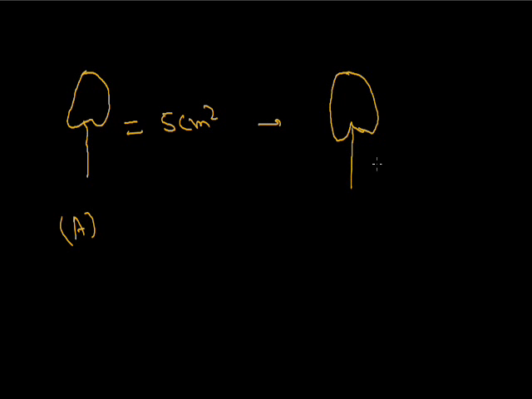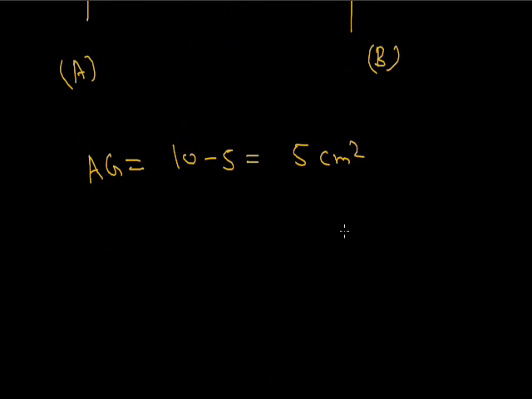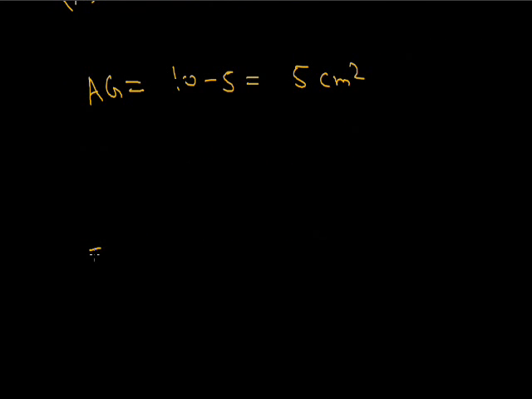Now discuss one example. The leaf surface area is 5 centimeter square, and some time after this the leaf area is 10 centimeter square. Now calculate the absolute growth. Absolute growth is 10 minus 5, equal to 5 centimeter square. Then calculate the relative growth rate.